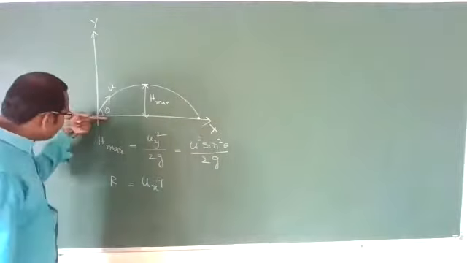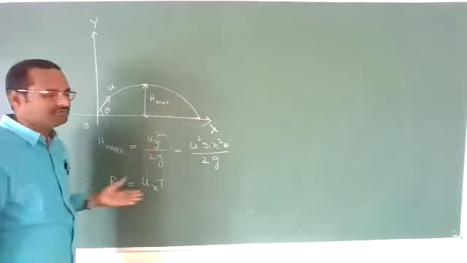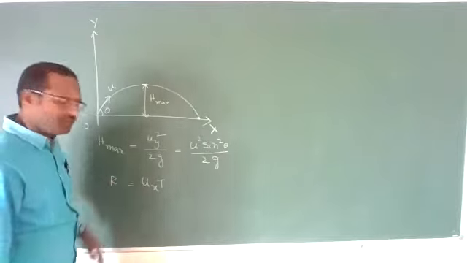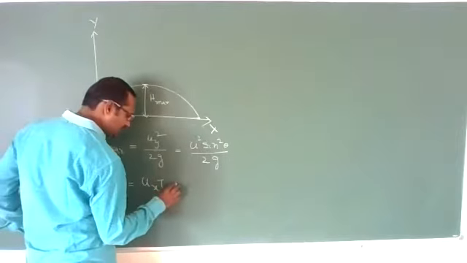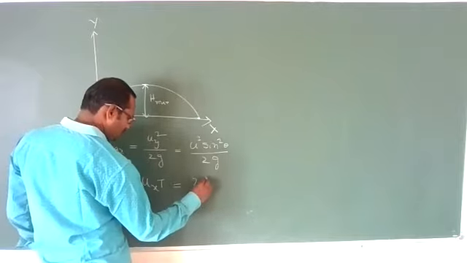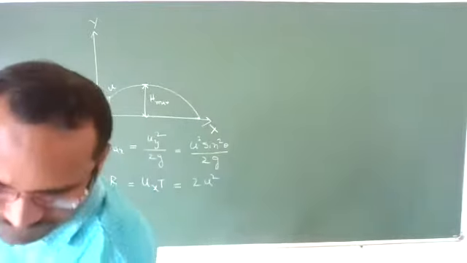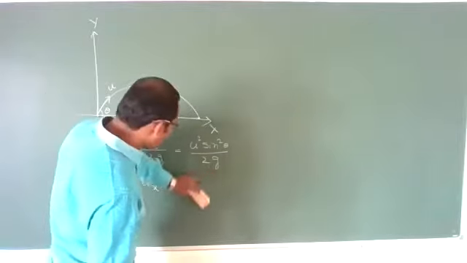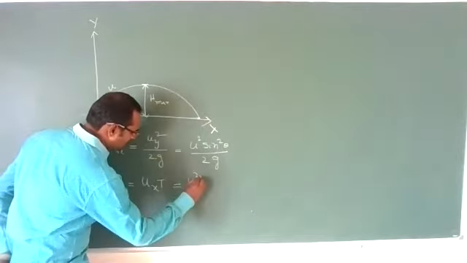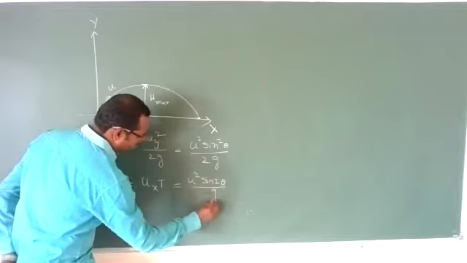With what horizontal velocity the particle is moving and how much time it is taking: distance is nothing but velocity times time. The formula for that is u square sine 2 theta by g.